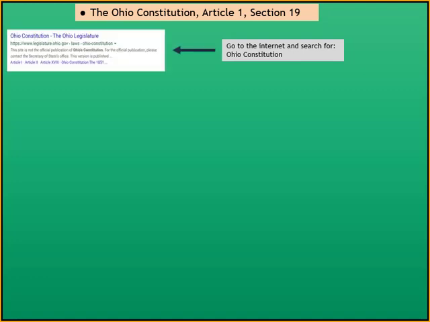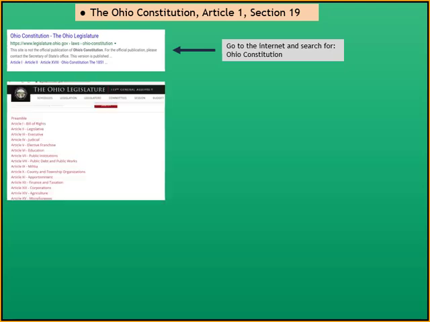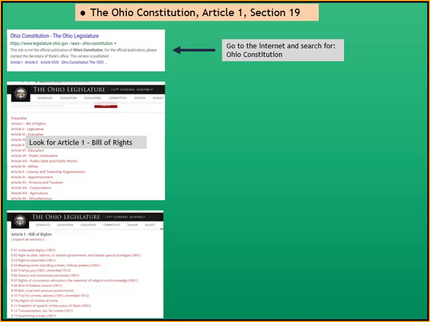The Ohio Constitution. Go to the internet and search for Ohio Constitution. And that's what's going to pop up. It says Ohio Constitution, the Ohio Legislature. And if we click on that, this will pop up, which is the different articles of the Ohio Constitution. And we're going to look for Article 1, which is the Bill of Rights, which would be the first selection. We would click on it, and this is what would pop up.